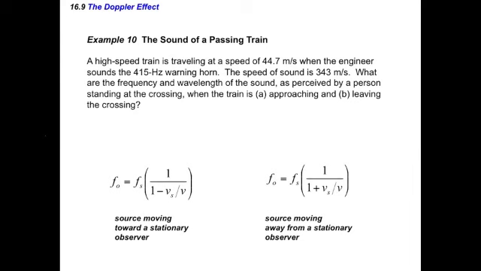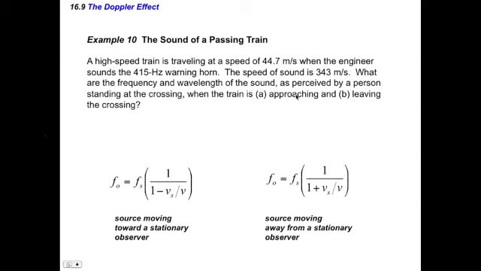This is our source speed, or VS. 415 hertz is the source frequency, or FS, and the speed of sound is 343. That's just V. The question then asks, what happens to the frequency observed when the train is approaching versus when it is leaving? The two equations can then be created from down here.